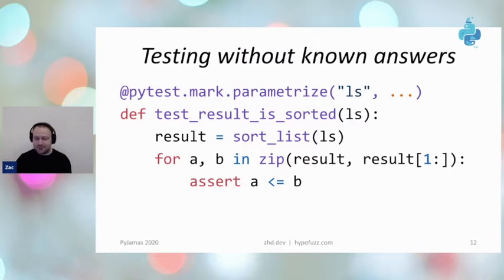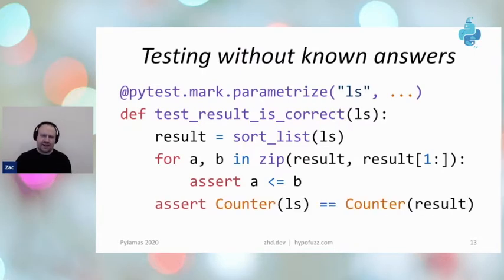1, 2, 3 is sorted. So we would need to add a check that not only is the list sorted, but it's the right sorted list. But it turns out that this test function will pass if and only if I've implemented a correct sorting function. And so a simpler version might have been to assert that sort list of my argument equals sorted of my argument. And if you have a trusted implementation, this works beautifully.